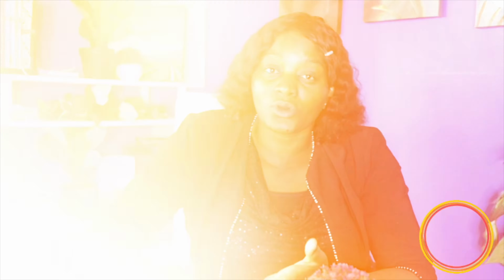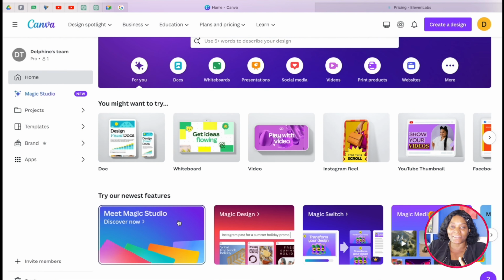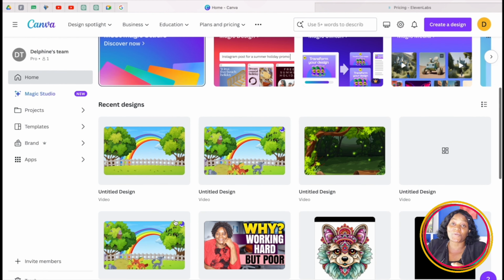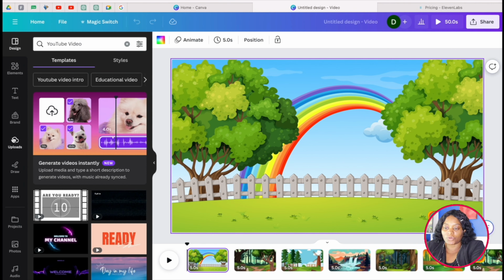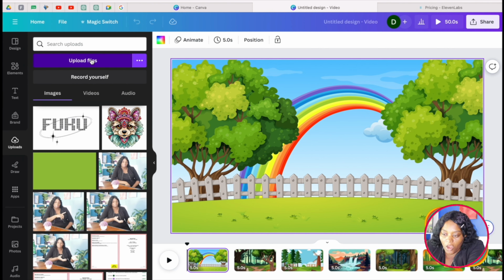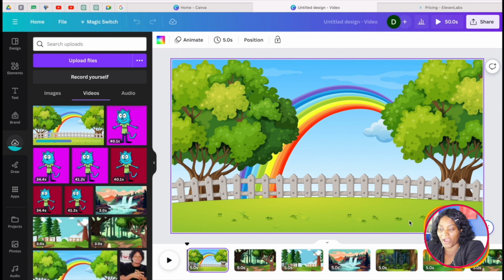You go and upload the other set. Now that we have our animated background, the next thing is for us to go back to Canva. So when you come to Canva, you click here on upload, and then you click here, and then you go ahead and you upload all your animated videos.